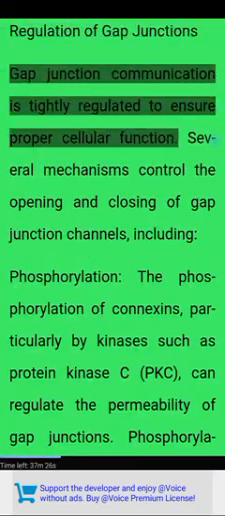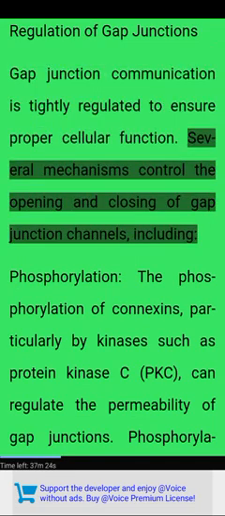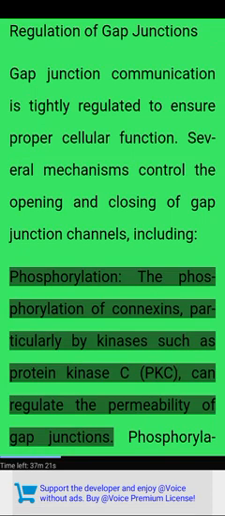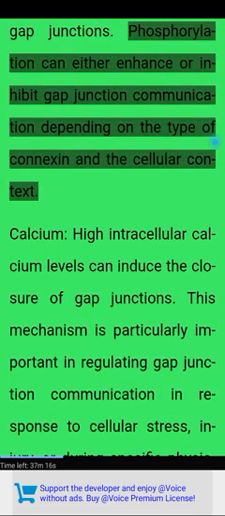Regulation of gap junctions. Gap junction communication is tightly regulated to ensure proper cellular function. Several mechanisms control the opening and closing of gap junction channels, including phosphorylation. The phosphorylation of connexins, particularly by kinases such as protein kinase C, PKC, can regulate the permeability of gap junctions. Phosphorylation can either enhance or inhibit gap junction communication depending on the type of connexin and the cellular context.